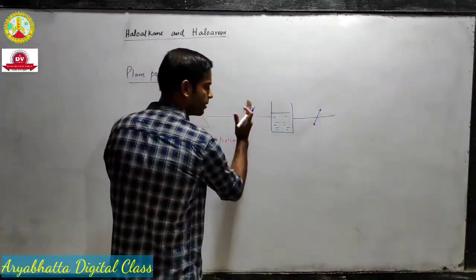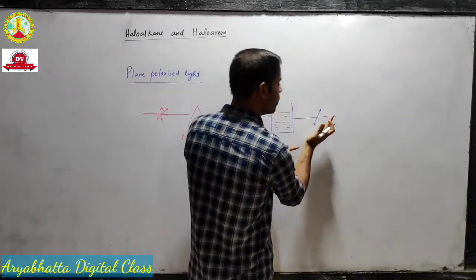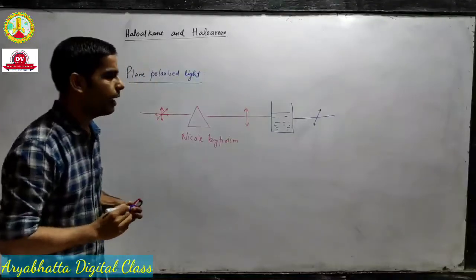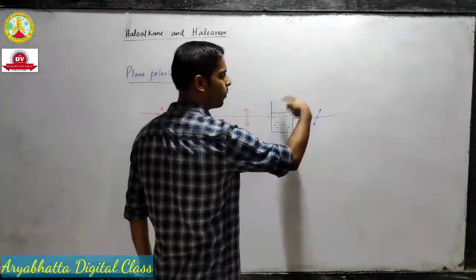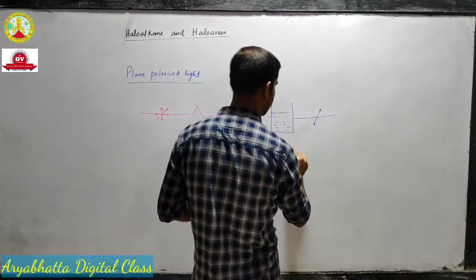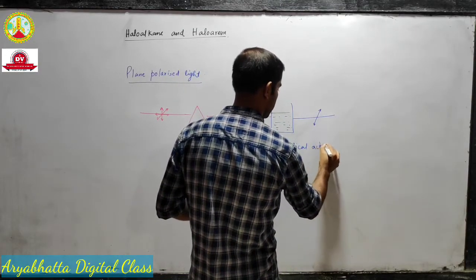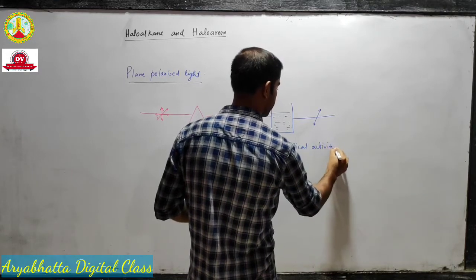They can rotate this light to the right or to the left, and this special property of the chemical is called optical activity.